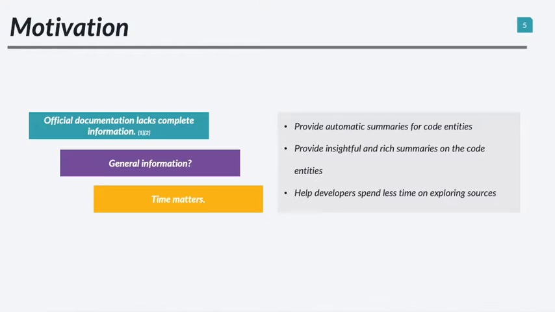Most often software developers need information about how to use or implement a method. They need to search online, find the official documentation, and read the descriptions. However, recent studies show that official documentation sometimes lacks complete information, and they prepare the information in a general way. On the other hand, if the developers want to search the information in unofficial sources like Stack Overflow, they need to dedicate huge amount of time. But having an accurate summary can help them to quickly find the information.